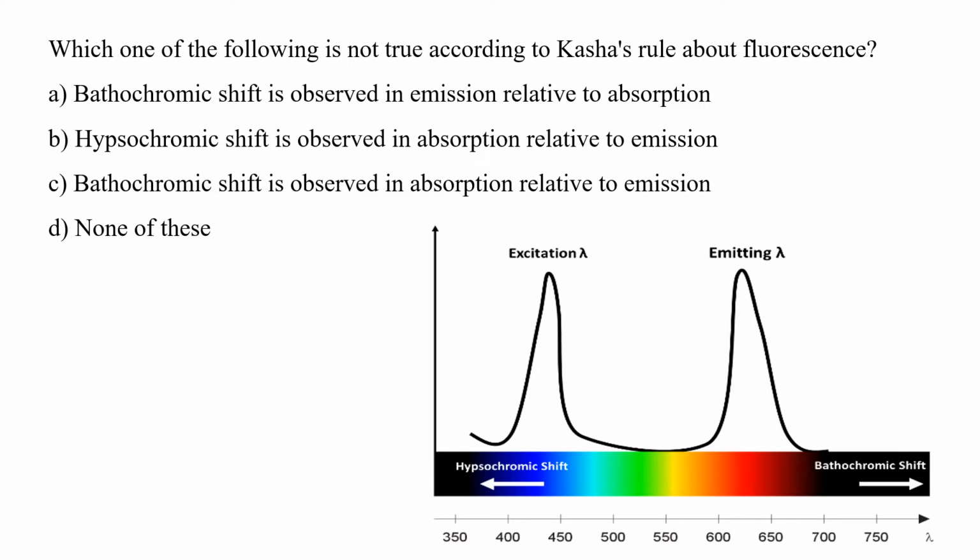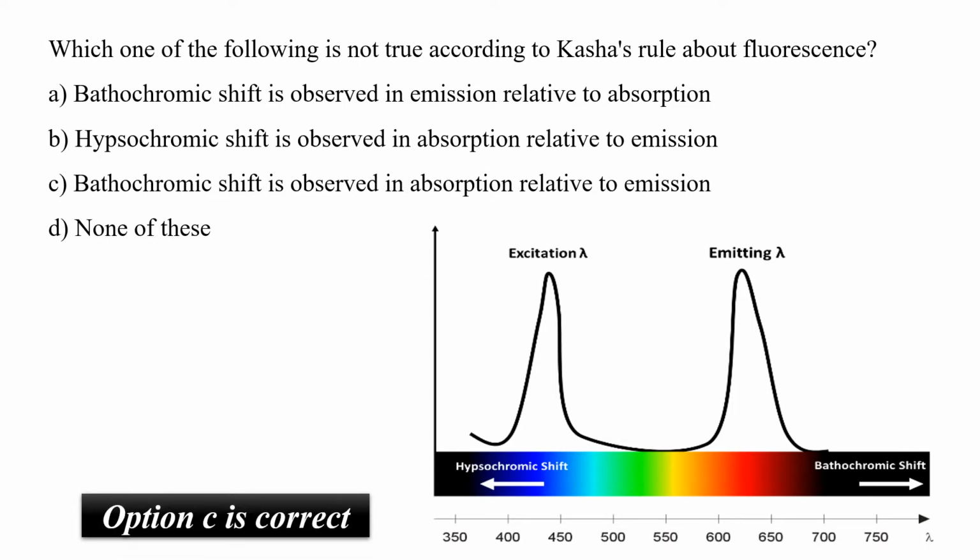Generally, after losing its energy, the wavelength which is used as the emitting wavelength has a higher wavelength. That means the excitation wavelength will be shifted to the higher wavelength after emission, and that has to be the bathochromic shift. So if you see option C, bathochromic shift is observed in absorption relative to emission, that is wrong. Basically, emission is shifted to the higher wavelength. That means bathochromic shift is observed in the emission rather than absorption. So option C is the correct answer.